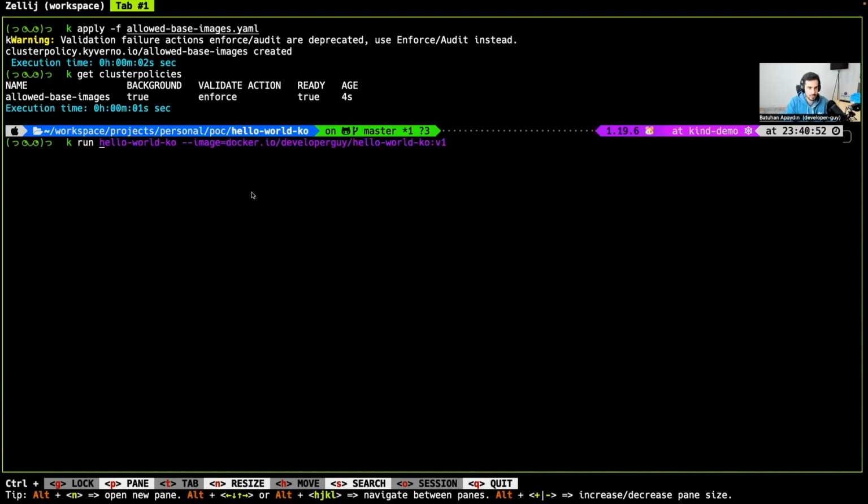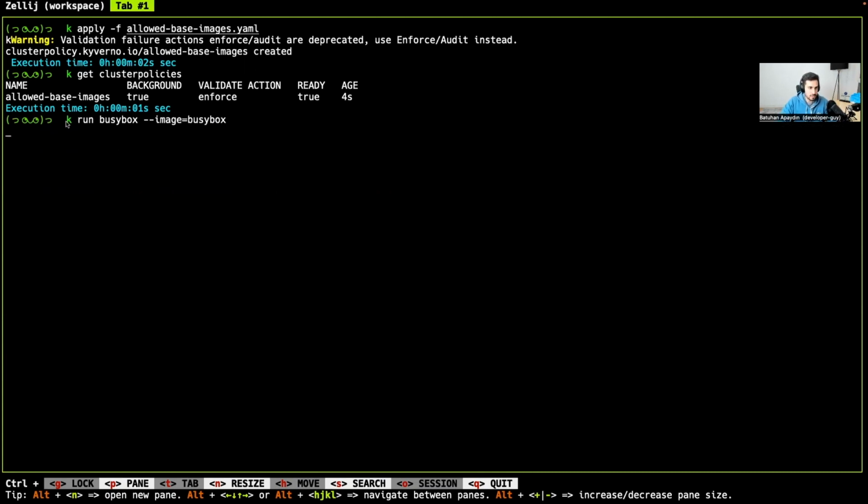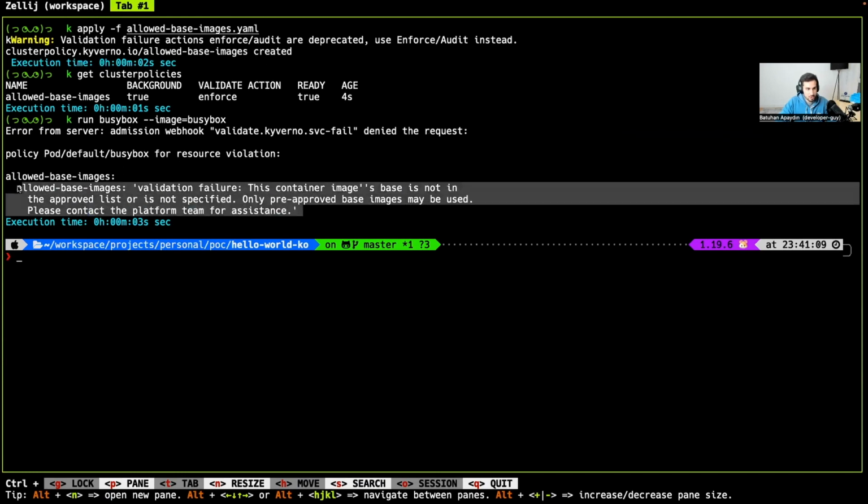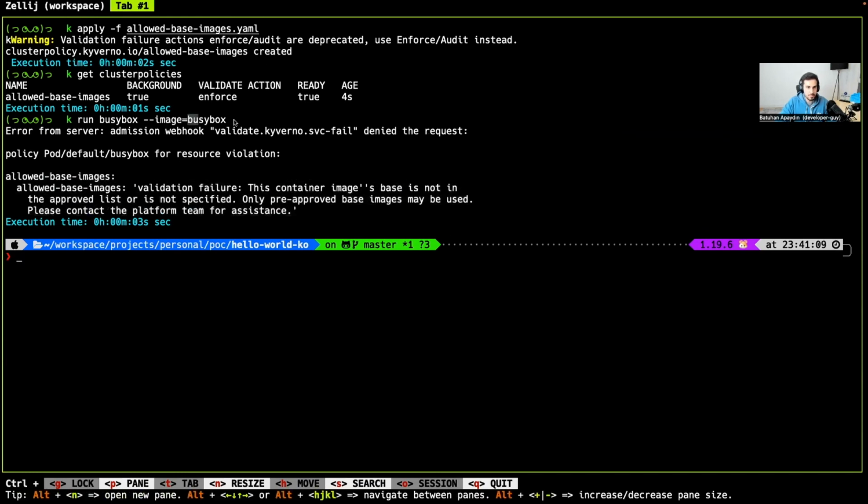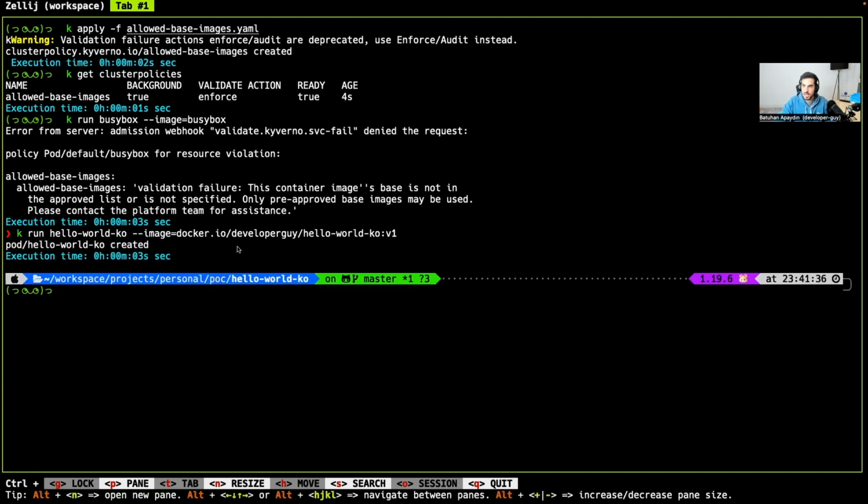So let's quickly test it by deploying an image that has no valid base image information included in its manifest. Let's run it. As you can see, Kyverno denied this request because BZBug is not using our secure base image. But if we deploy our container image, we are expecting that Kyverno will allow this and the pod will be created. So nice. Kyverno let me deploy this pod because we are using our secure base image to build this container image.